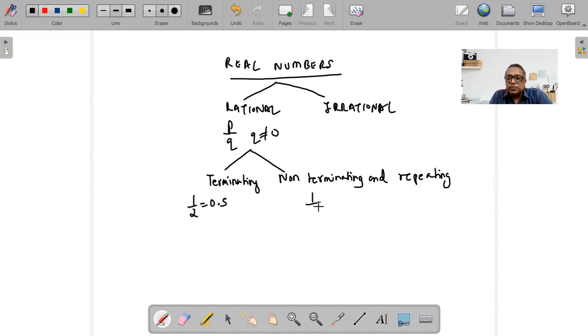And non-terminating repeating, what are those numbers? 1 by 3, 0.33333, it will keep going. The number repeats. So we can put a bar on top. So that is 0.3 bar. This is called non-terminating and repeating. So just note down this and then we'll come to the algorithm and the lemma part.